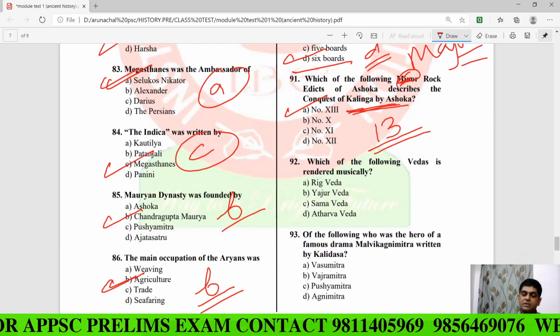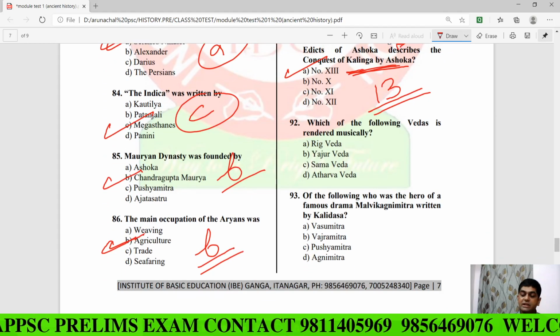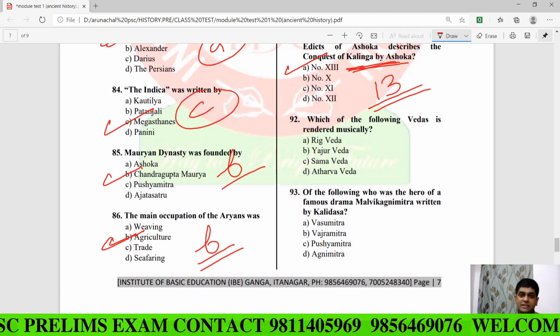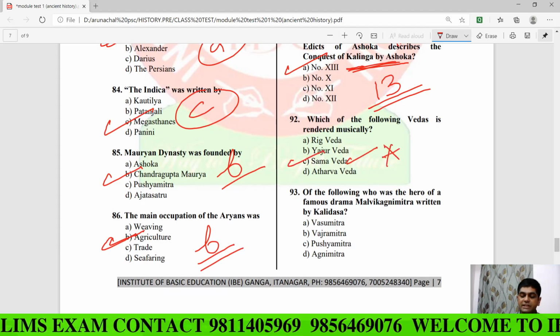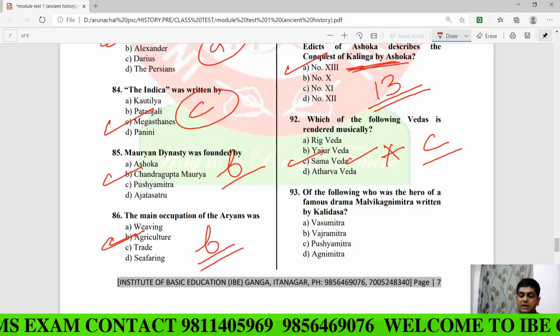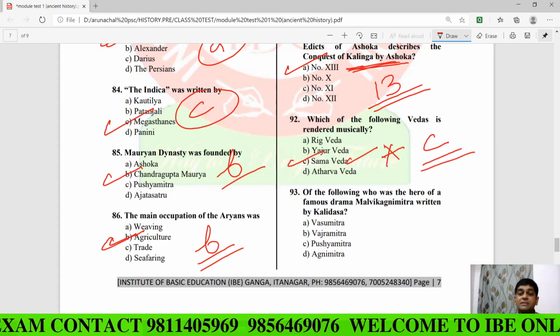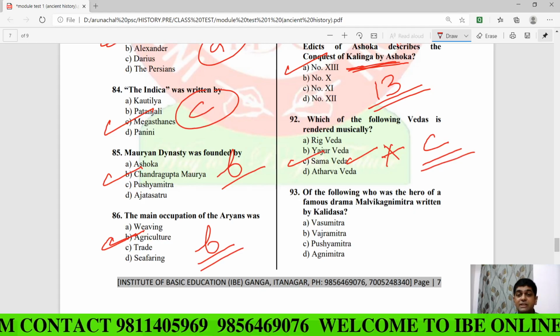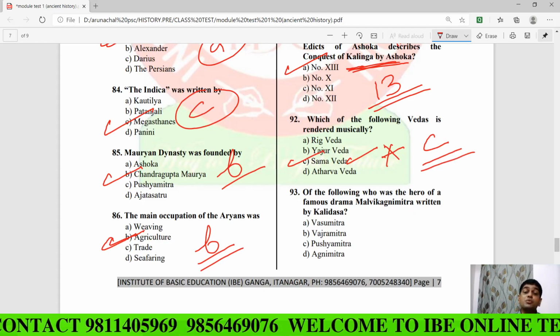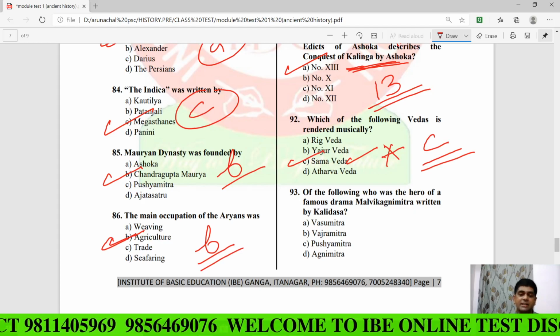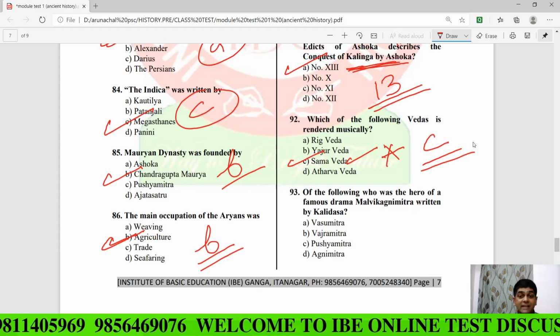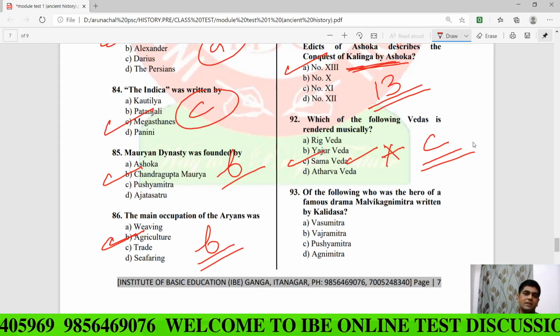Now, question number 92. Which of the following Vedas is about music? Answer is Sam Veda. It's an important one and very easy. In the Sam Veda, the mantras, the formulas, were set to tune for the purpose of chanting during the time of the sacrifice or the yajna. Clear na?